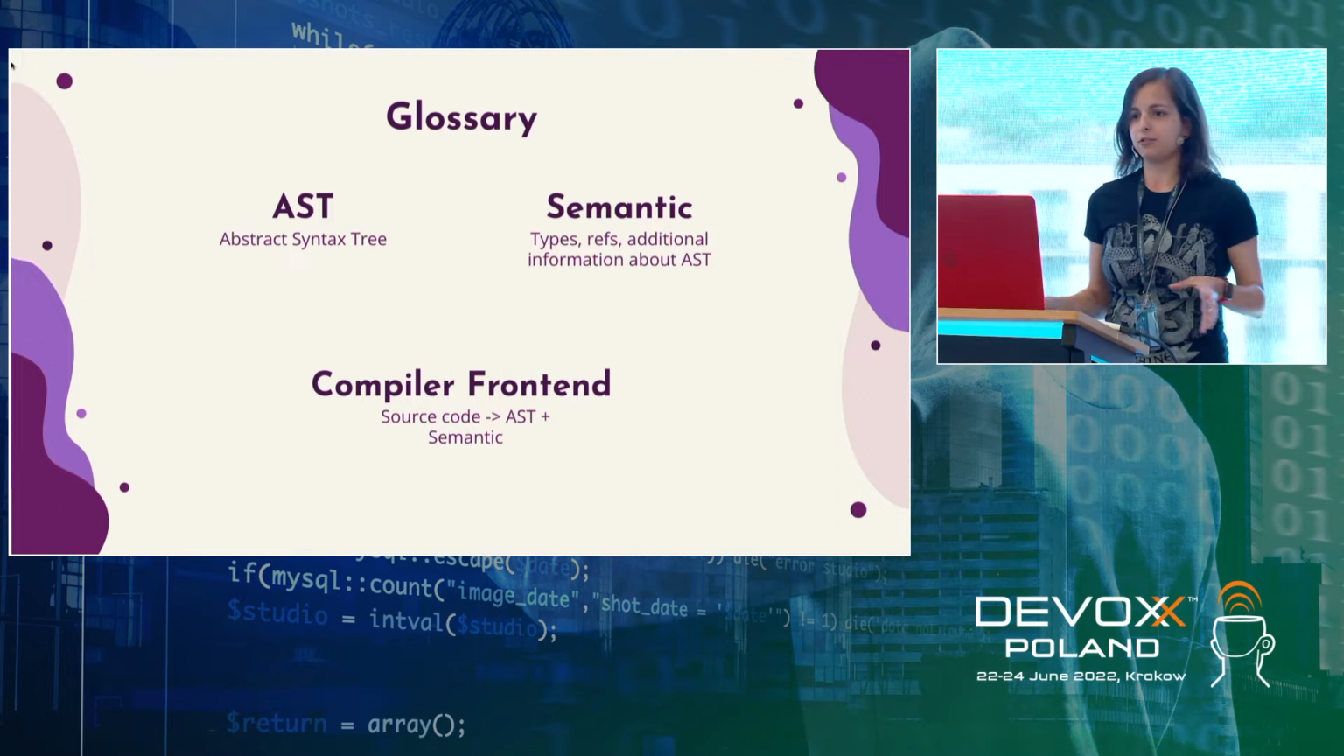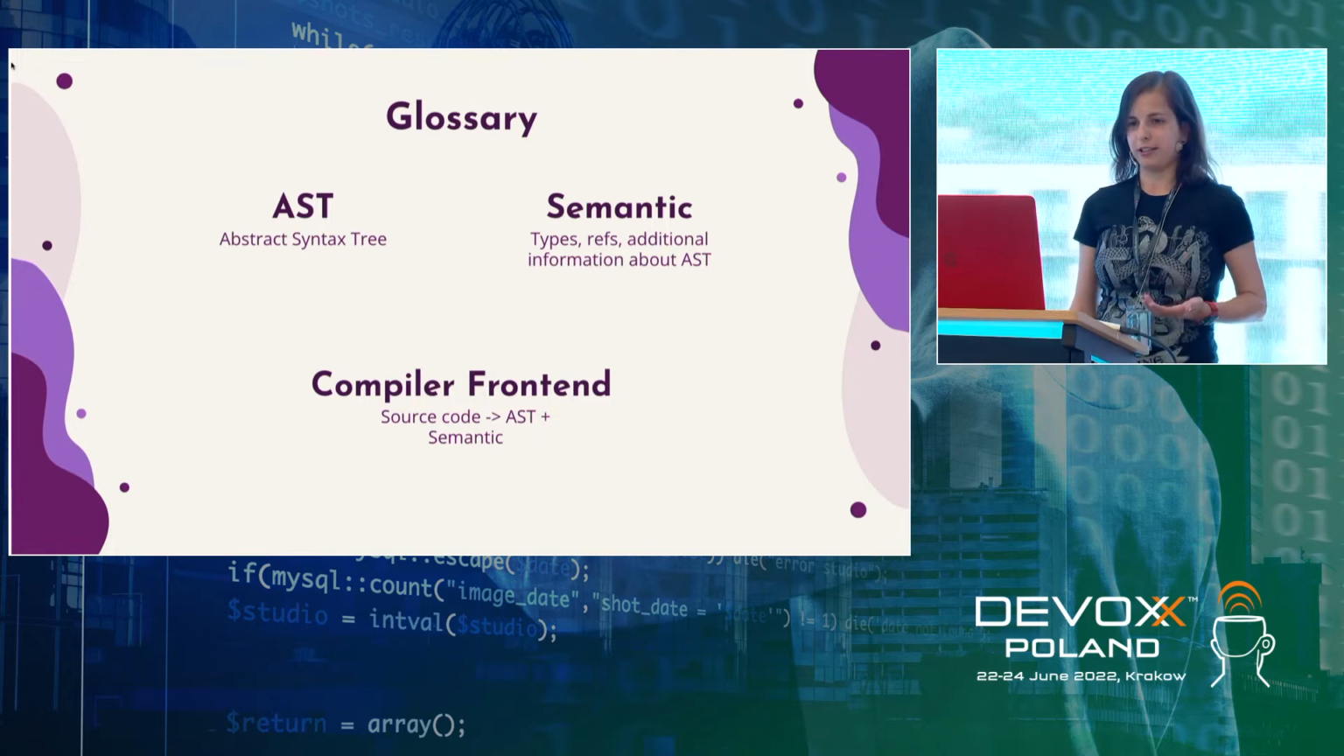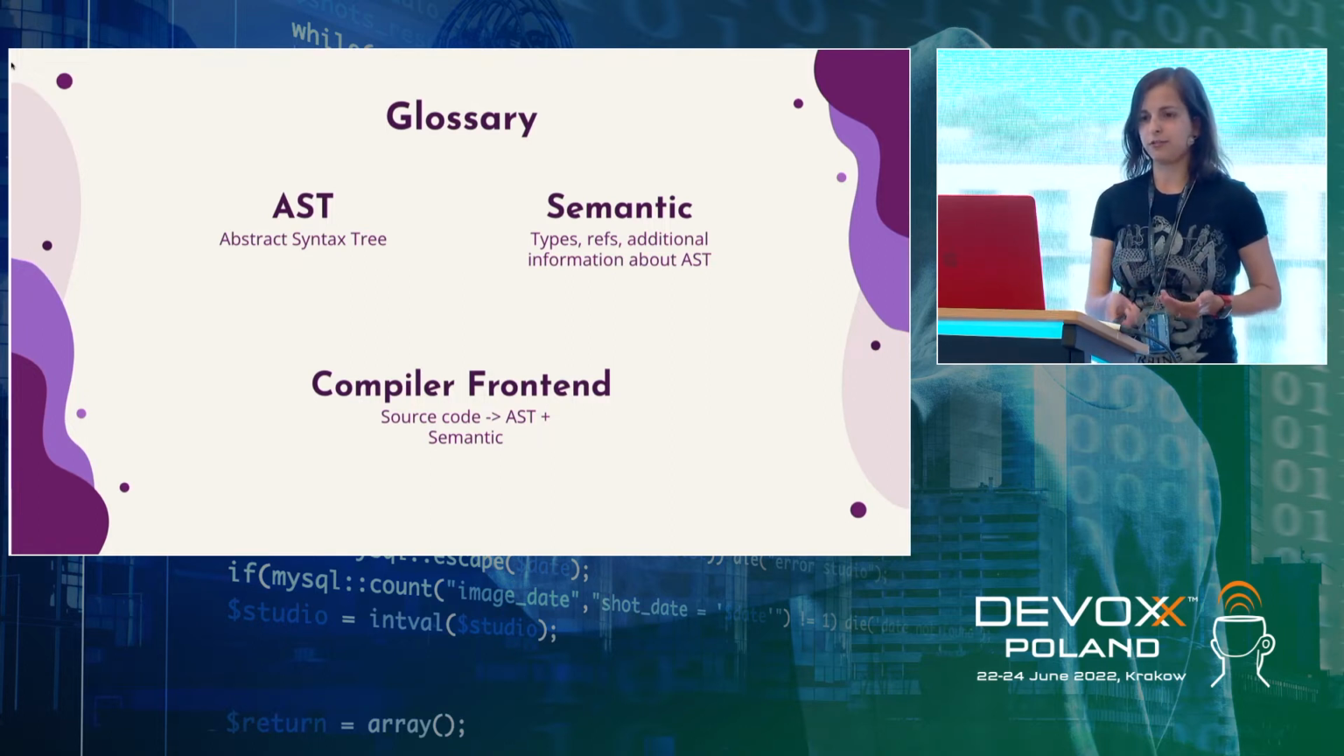And these are the two paths. Today we're not going to talk about the backend. Today we're going to talk about the frontend. And this is what the frontend actually is: a function from source code that generates the AST and semantic.